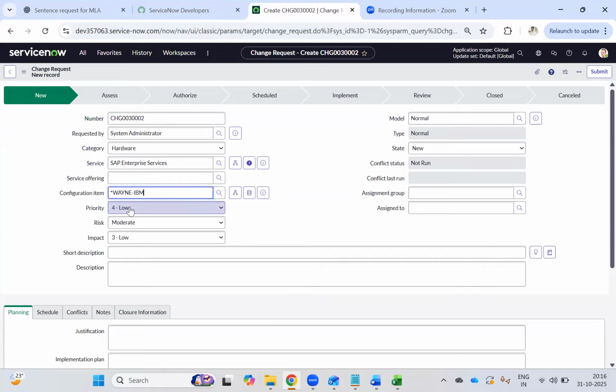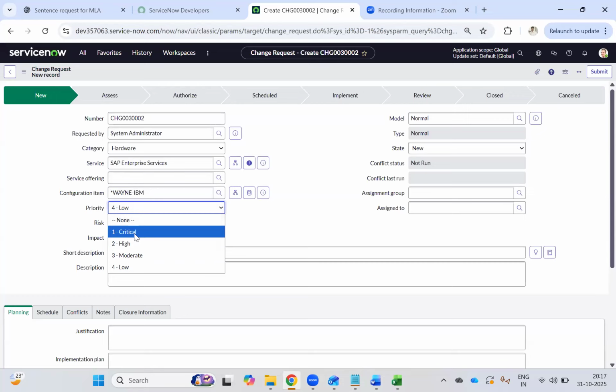Priority, what is priority? We discussed yesterday: there is critical, high, moderate, low. It is about within what time you want to implement, how quickly you have to go ahead and implement.